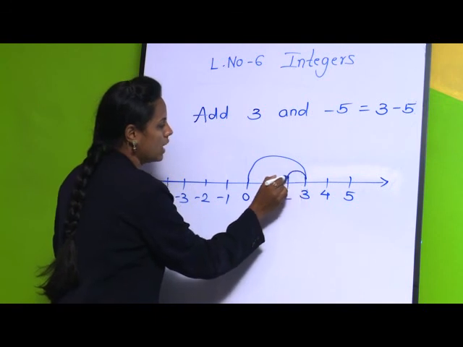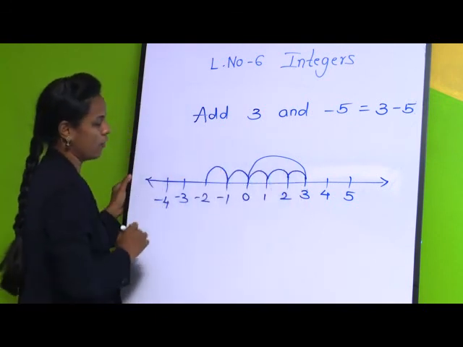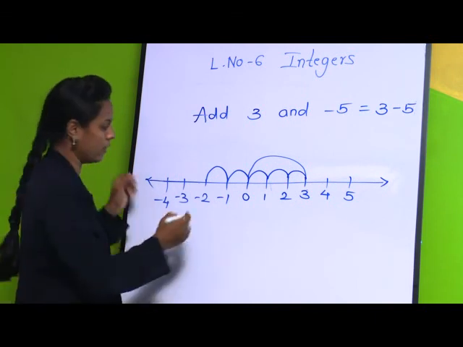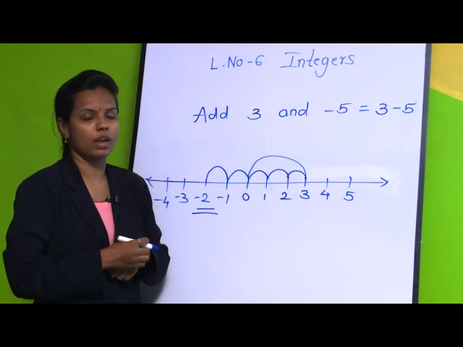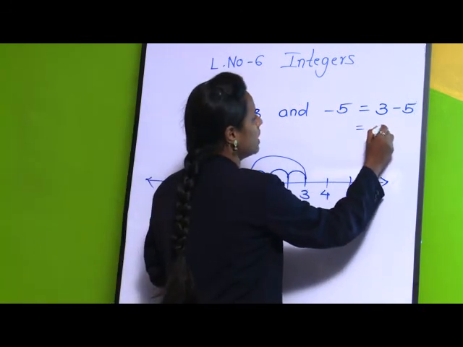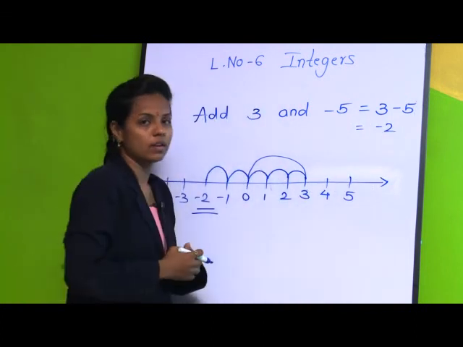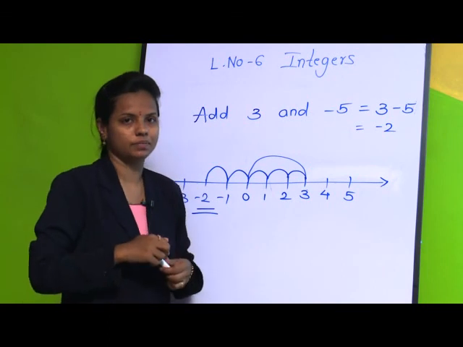So that is 1, 2, 3, 4 and 5. So we have minus 2 as the answer. So 3 minus 5 is minus 2, which is a negative integer.